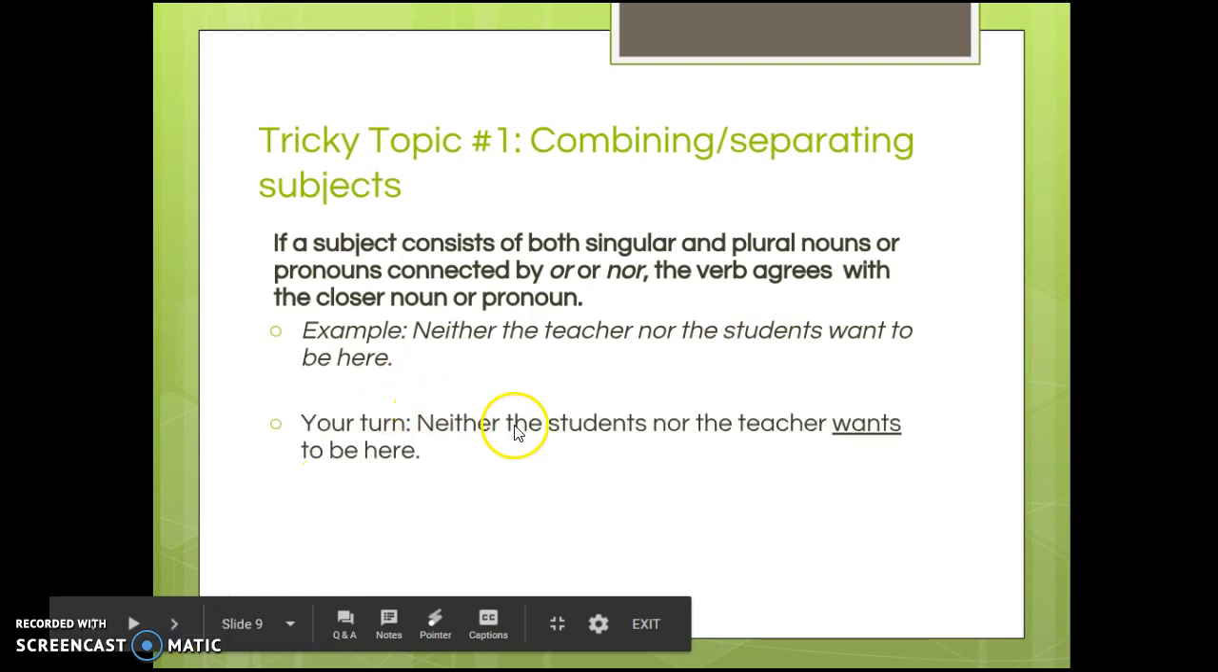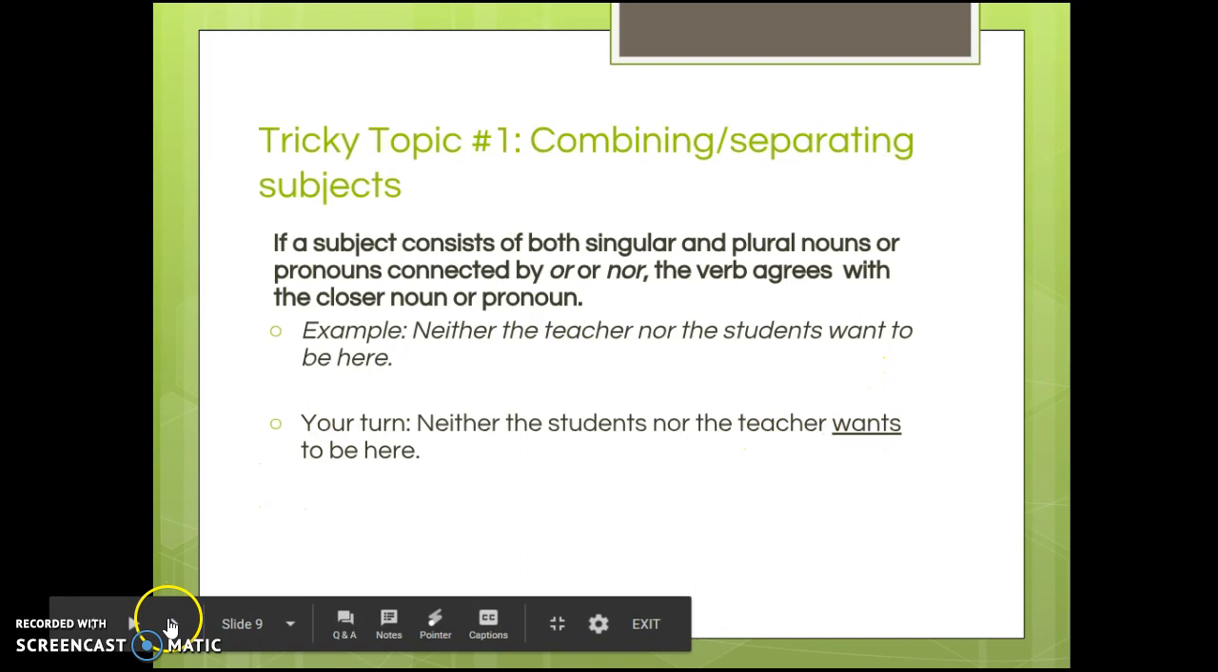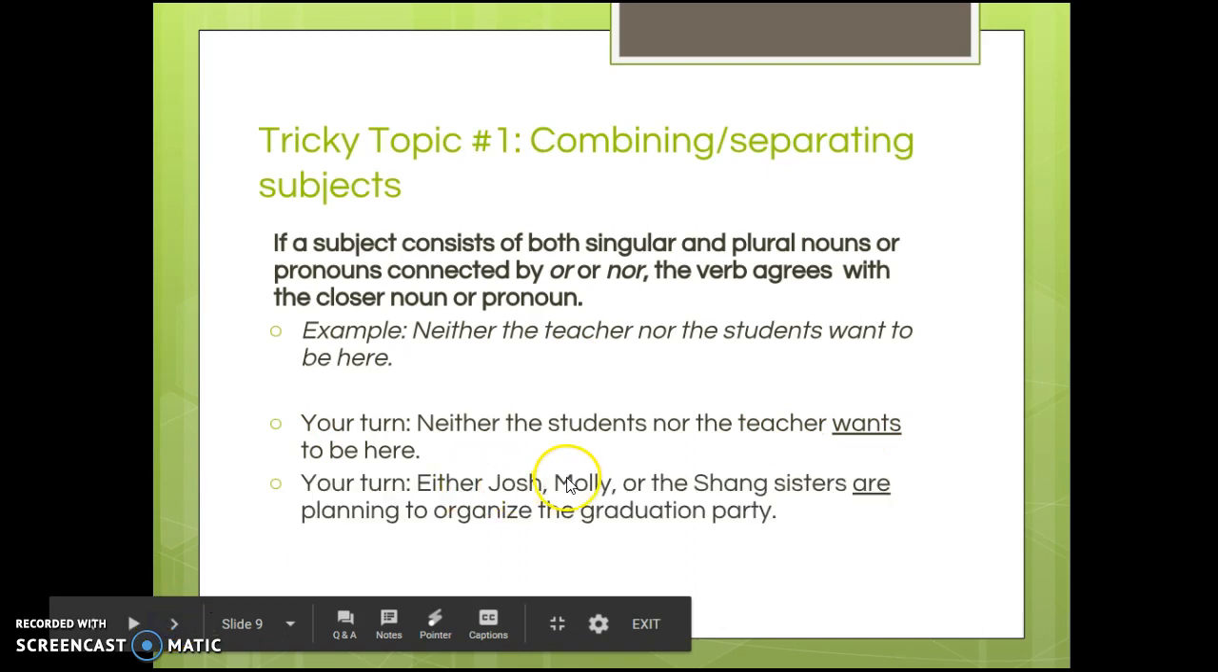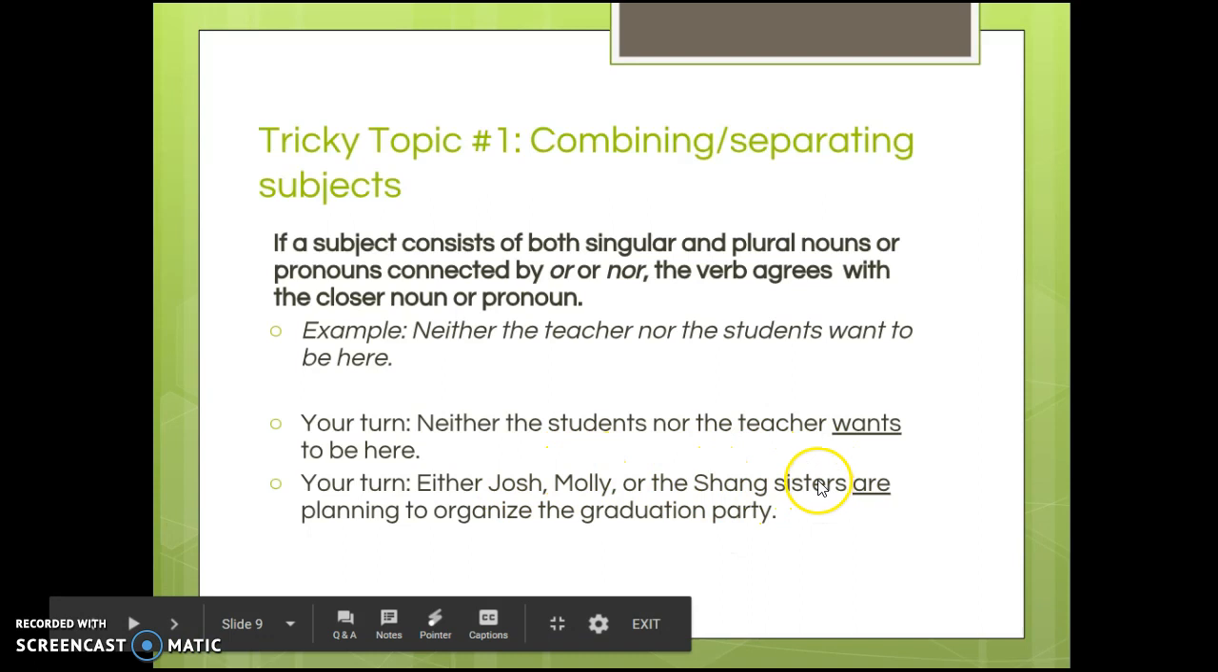So for the first one, neither the students nor the teacher wants to be here. So this time teacher is closest to the verb. Teacher is singular. So you would have a singular verb of wants. Either Josh, Molly, or the Shanks sisters are planning to organize the graduation party. So even though Josh and Molly are singular, Shanks sisters is plural. So now you're going to have that plural verb of are.